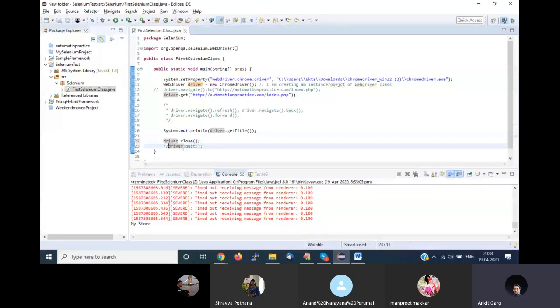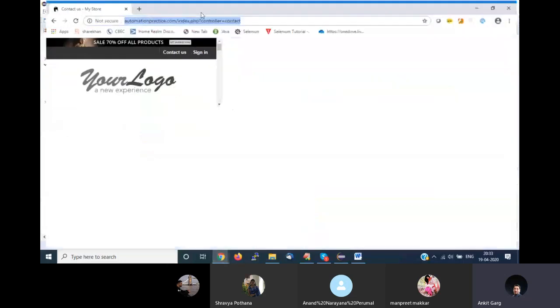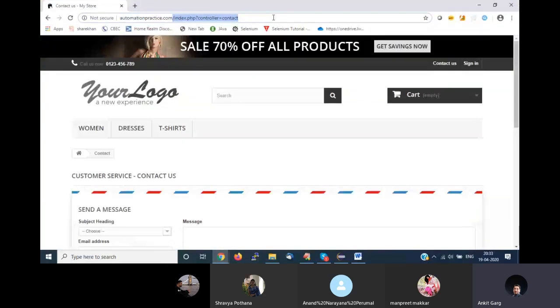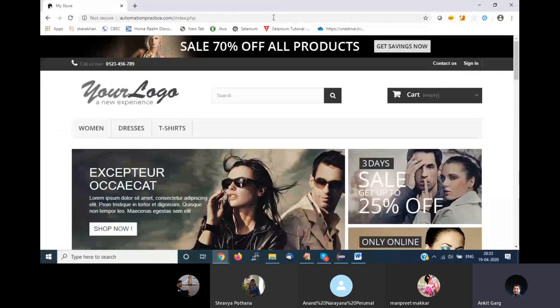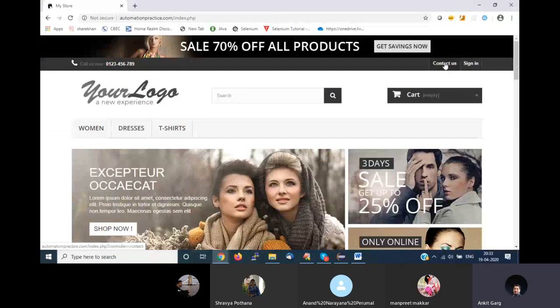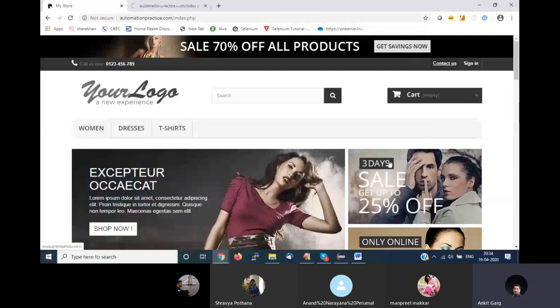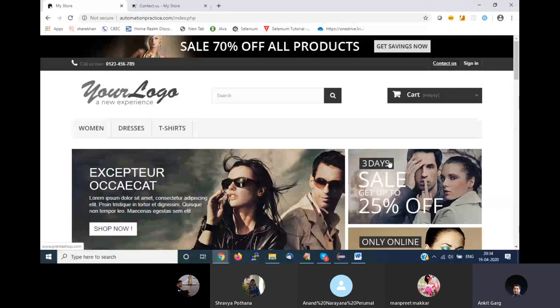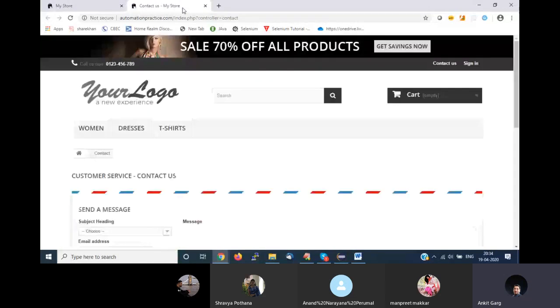What do I mean by this example? Let's say in your program, I was on my home page, right? Let's assume this browser is opened by my Selenium session. I am doing a right click and I am opening, let's say, open link in new tab. If my current focus is on this tab, driver.close will only close this window. It will not close this window. Whereas if I am using driver.quit, it will close both the windows. That's the difference between close and quit.